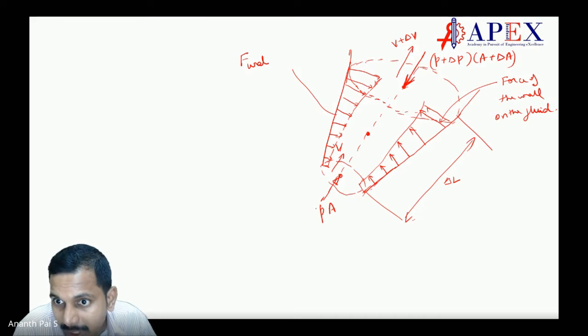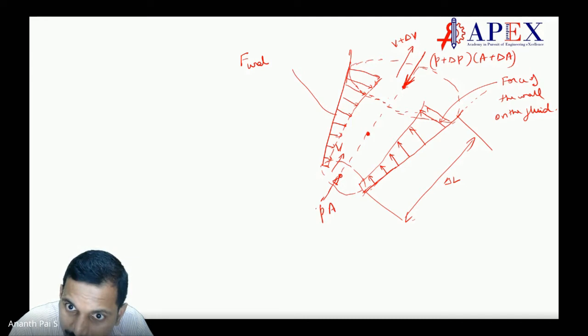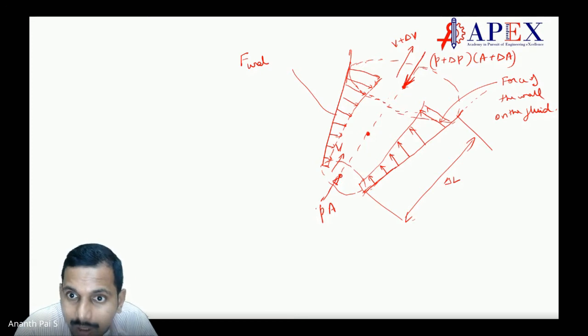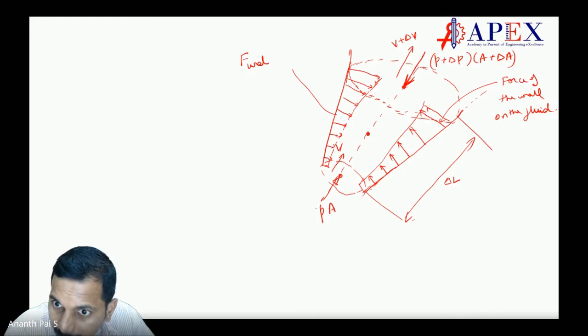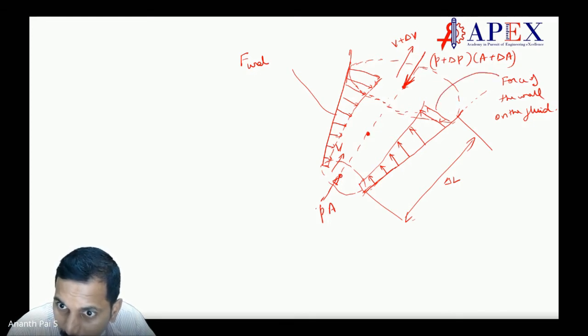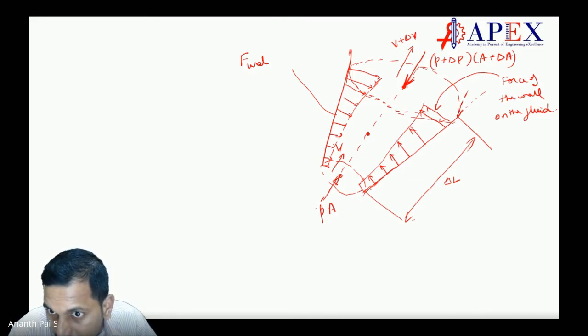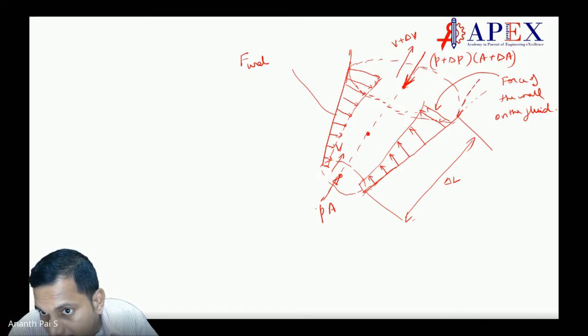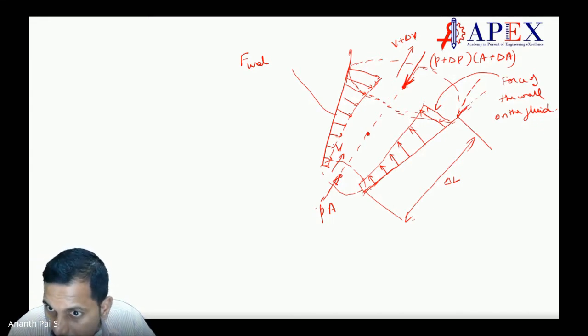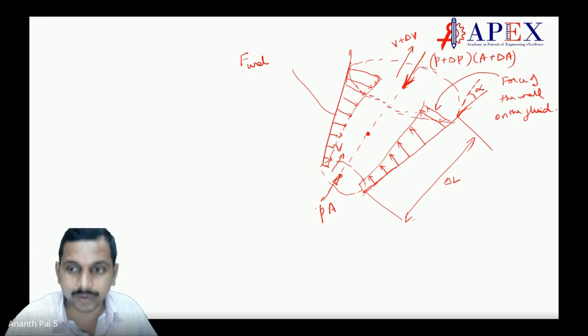Let us take this angle with respect to the direction it is going. Write it neatly, this is the force on the wall. Along this I am drawing a line, and this and this are parallel. This angle is given as alpha. Let that be alpha.